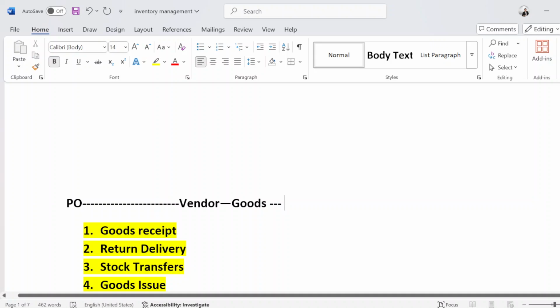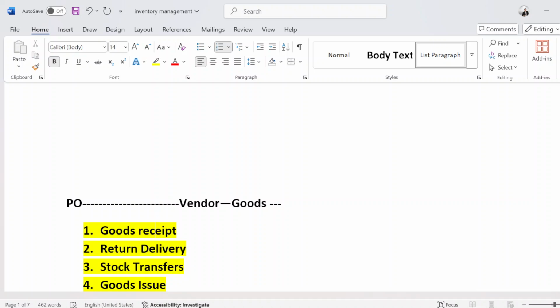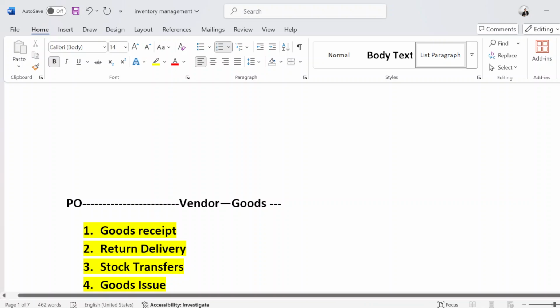So once we create a PO, we send it to a vendor or supplier. Then the vendor sends the goods to us, and we post a goods receipt. GR posting we do by using T code MIGO. Once the supplier or vendor sends the goods to our company's premises, we do the unloading. Then the end users from the WM side, the warehouse management side, are doing a goods receipt by using T code MIGO. That we will see in inventory management.